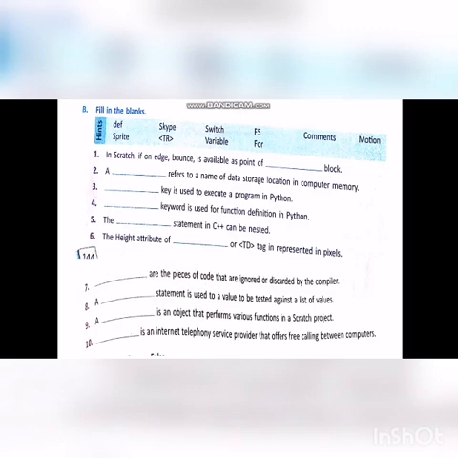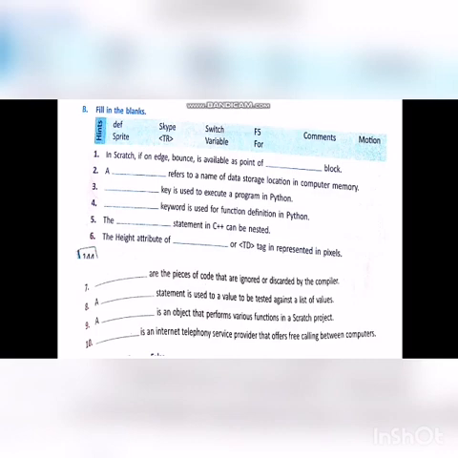Sixth one, the height attribute of dash or TD tag is represented in pixels. For this, the answer is TR tag. Seventh one, dash are the pieces of code that are ignored or discarded by the compiler. The answer is comments.